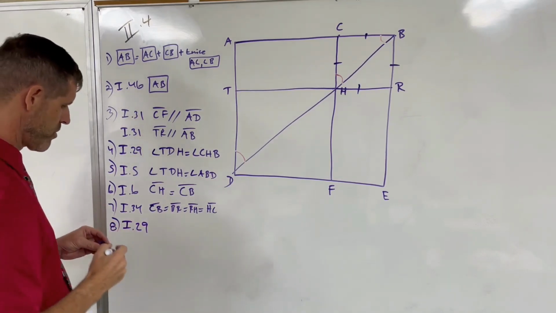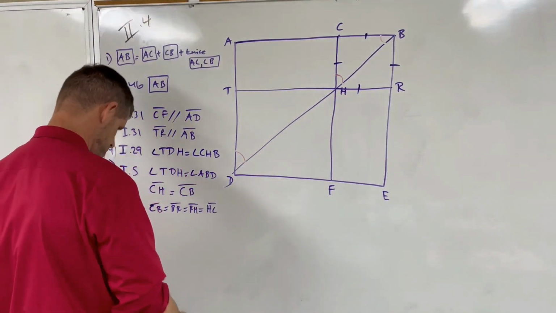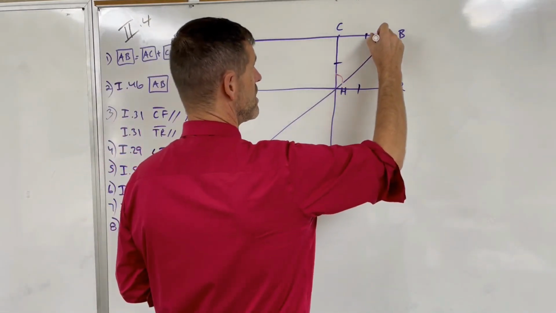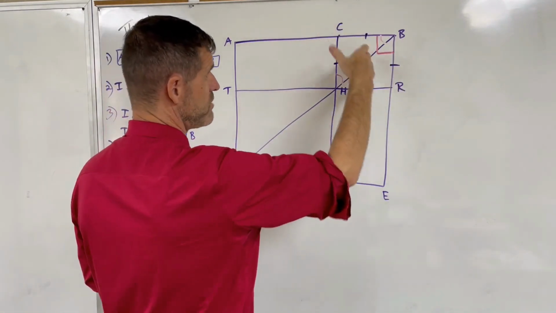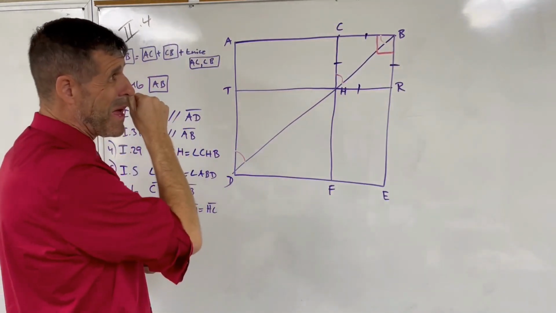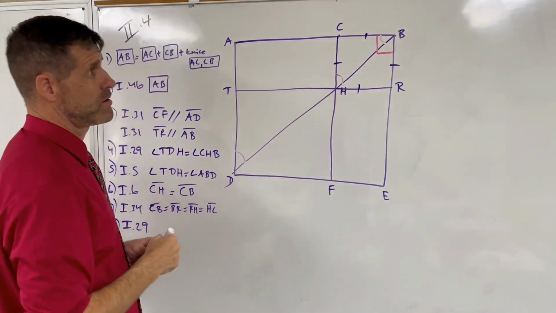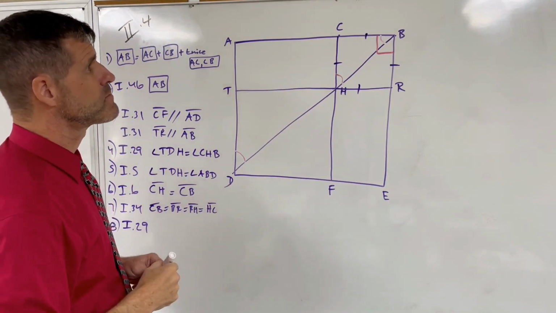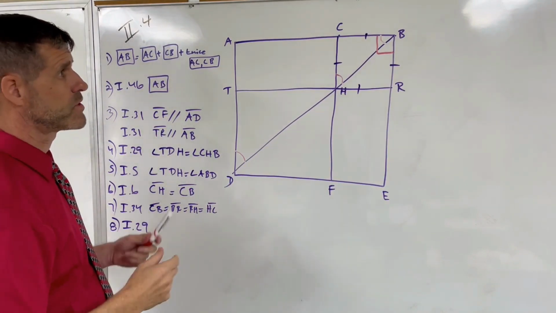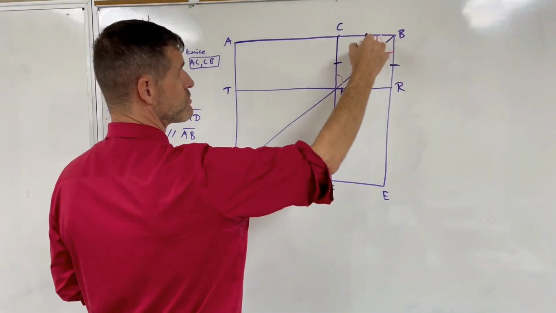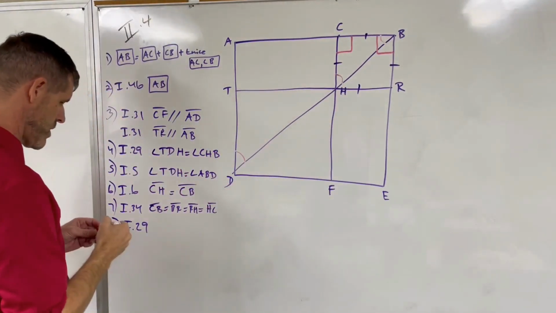First he uses Prop 29. We can see that this angle here is a right angle, because the angle CBR is right, because it's the angle of a square. And we know that the angle CBR plus BCH are same side interior angles. So by proposition 29, they must equal two right angles. And because CBR equals a right angle, well then BCH must also equal a right angle.